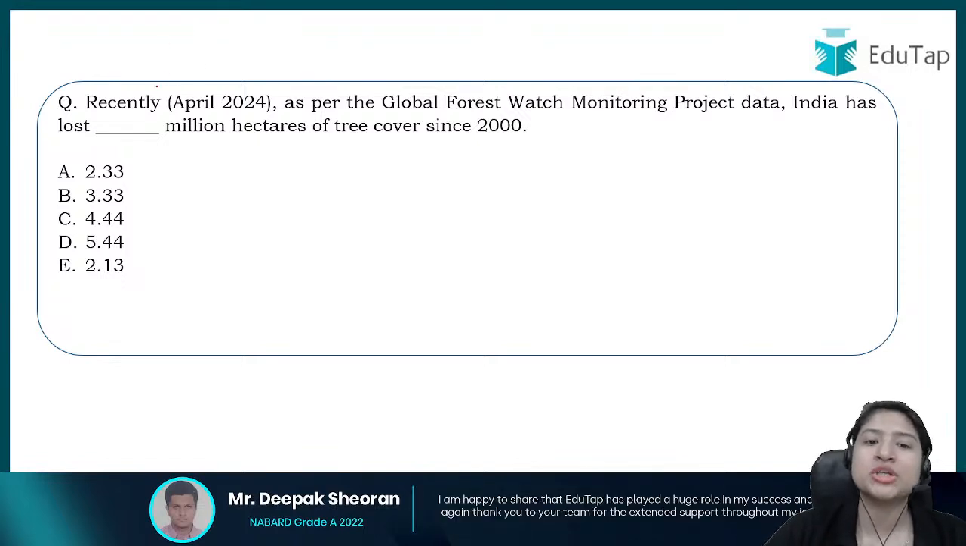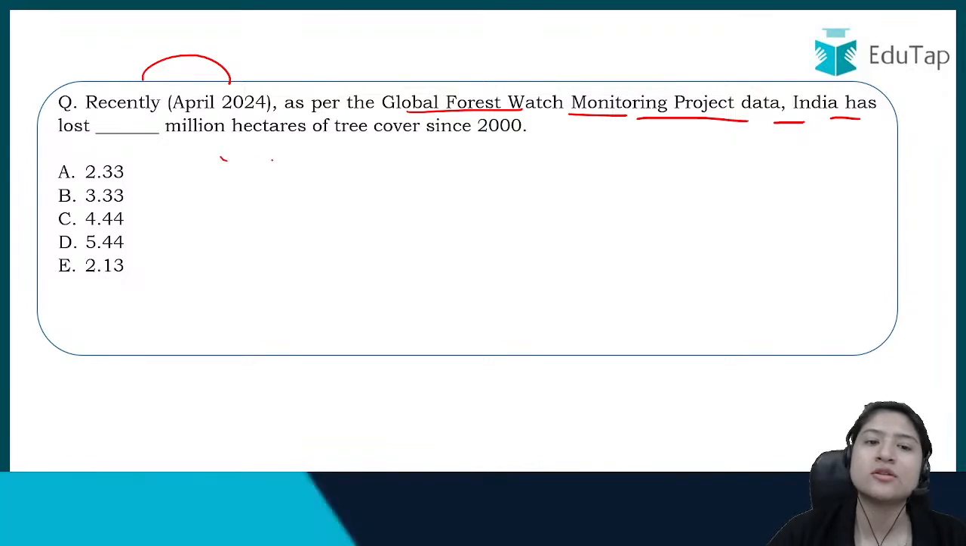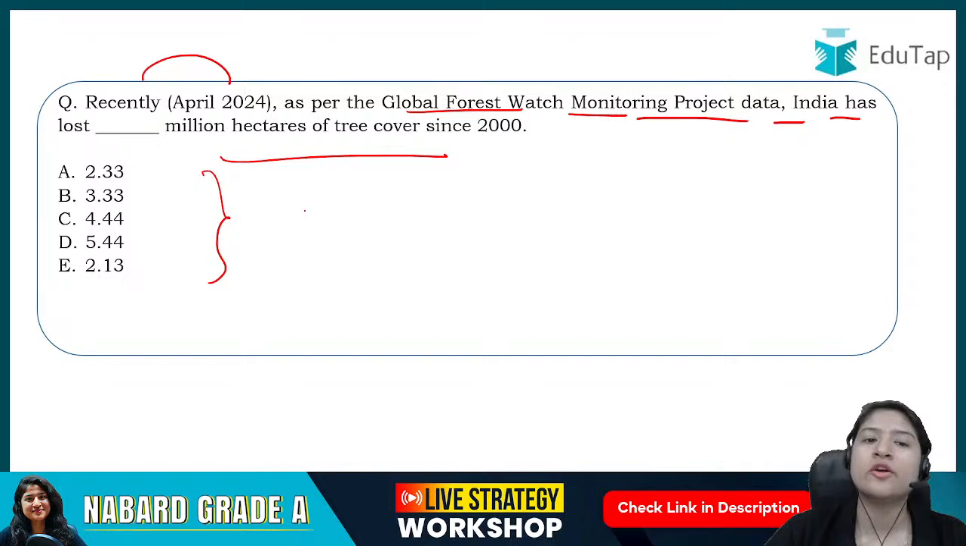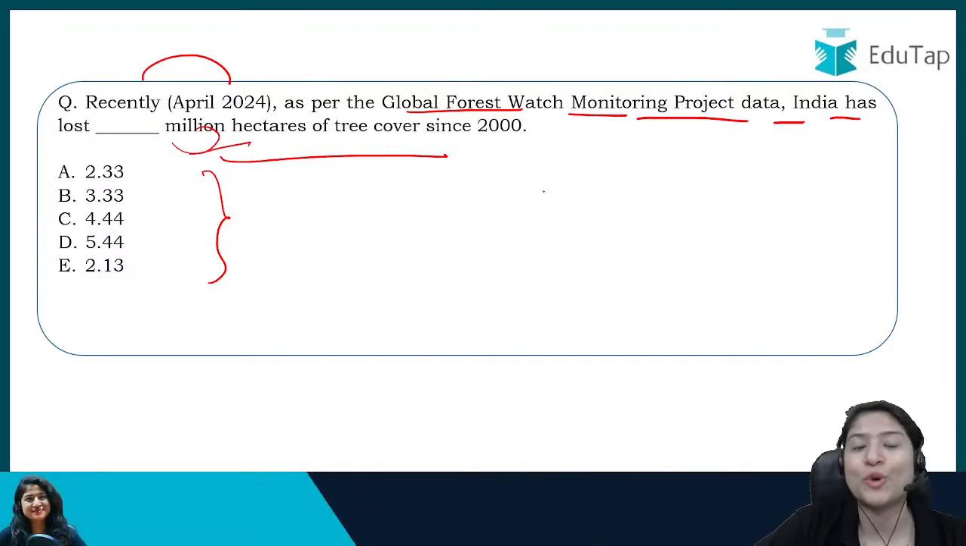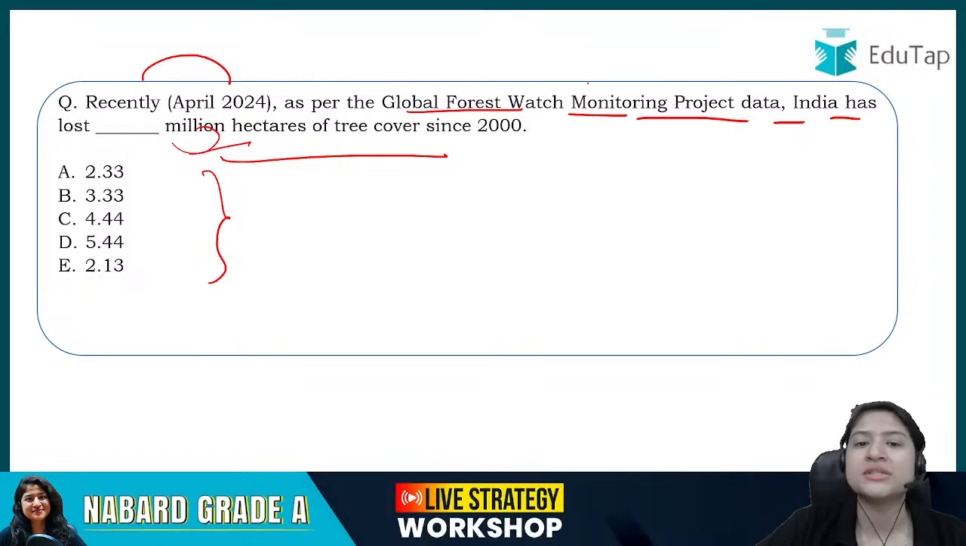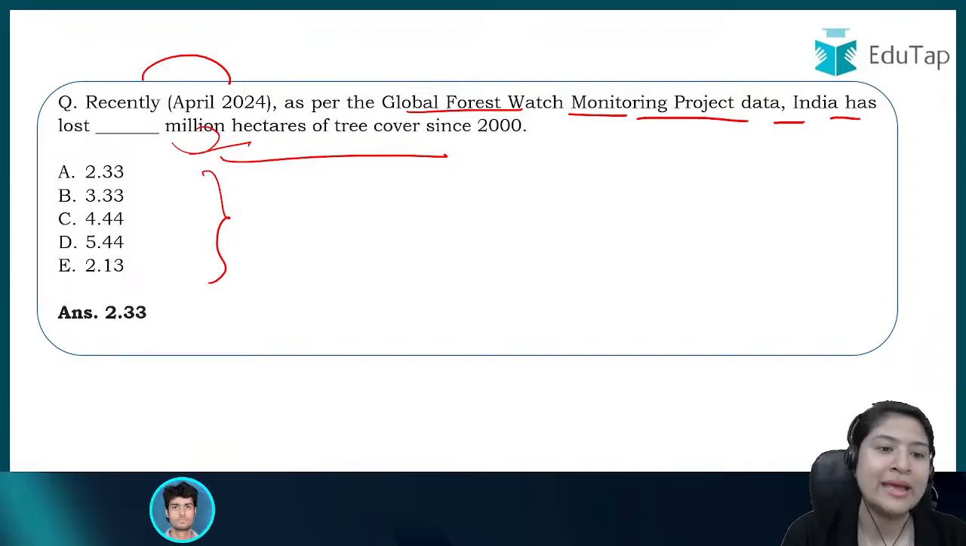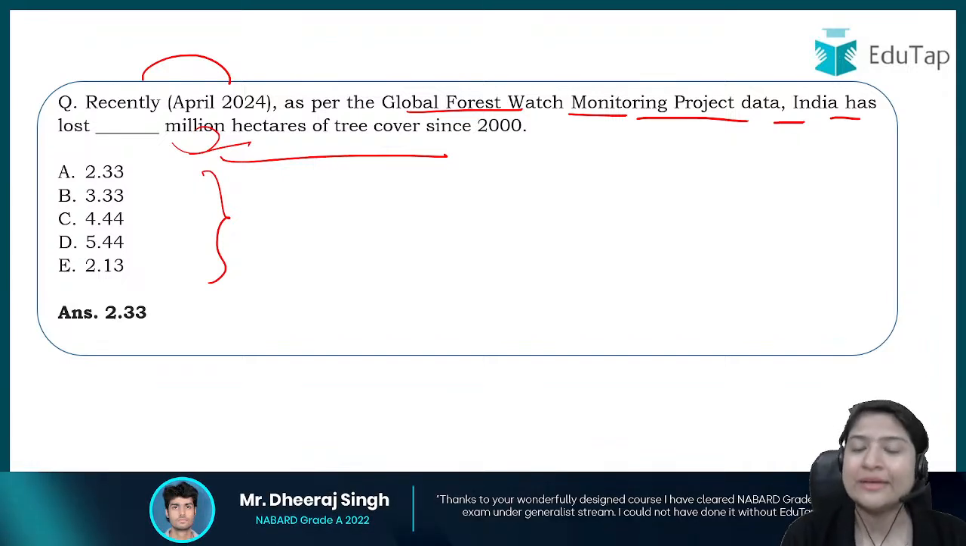Coming to the next question, recently as per the Global Forest Watch monitoring project data, India has lost how many hectares of trees since 2000? Okay, you have the following options. You have to tell this amount, this number, it is in million hectares, and that's quite a lot, right? So these are the options, and the correct answer over here is option number A, which is 2.33 million hectares.